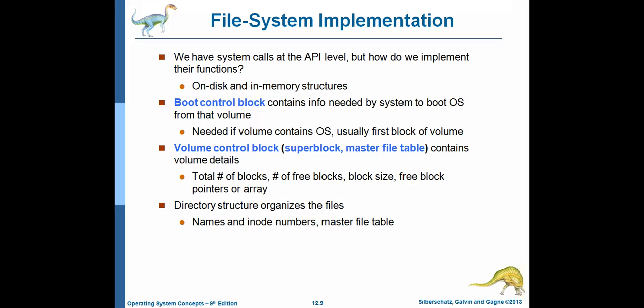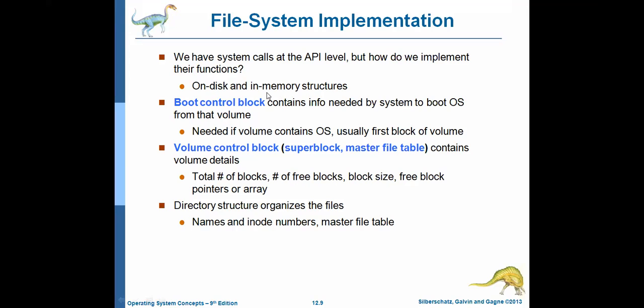The first topic, the layered file system, is already over. Now the second topic in this chapter is file system implementation. We can implement the file system in two ways. One is the on disk structure, and the second one is the in-memory structure.